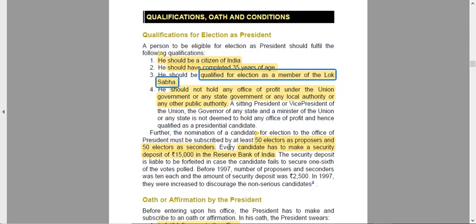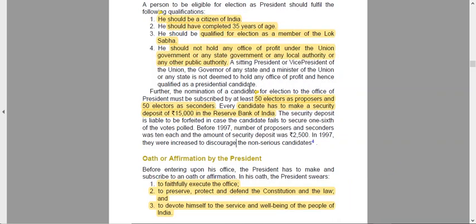Further, the nomination of a candidate for election to the office of president must be subscribed by at least 50 electors. So there are 50 people who will be giving testimony that this person is absolutely right with respect to his background. And every candidate has to make a security deposit of 15,000. Every elector also has to have a person who is guaranteeing the elector.